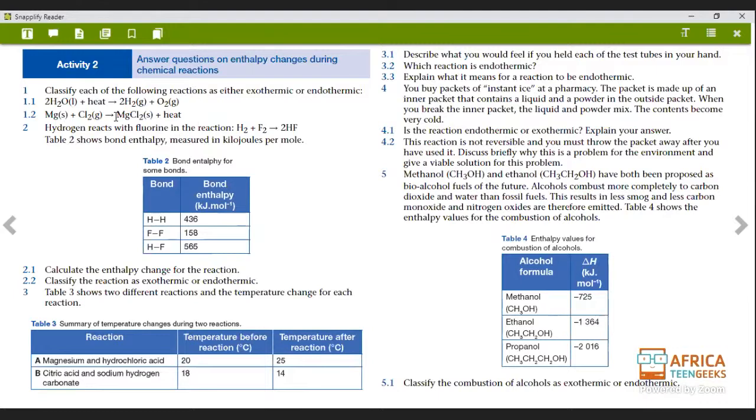If you just memorize that exo means exit, then whenever there's no heat exiting, it means it's endo because it's inside. So this is endothermic, but on this side, heat exits, which means it's exothermic.